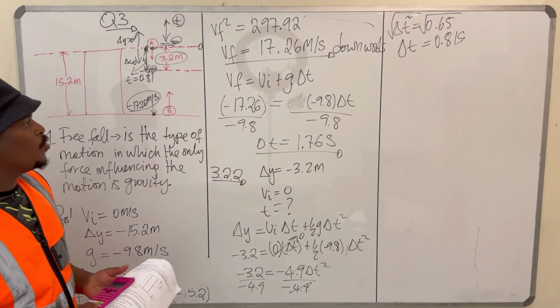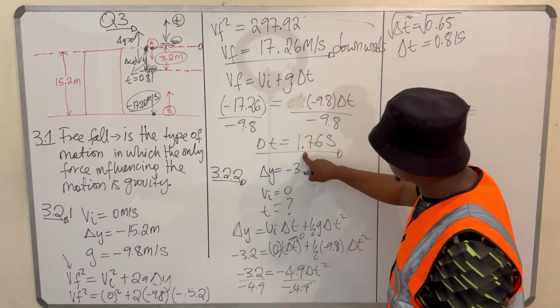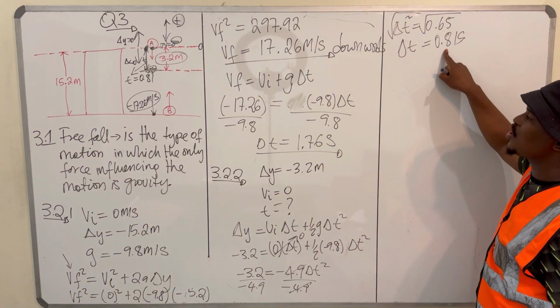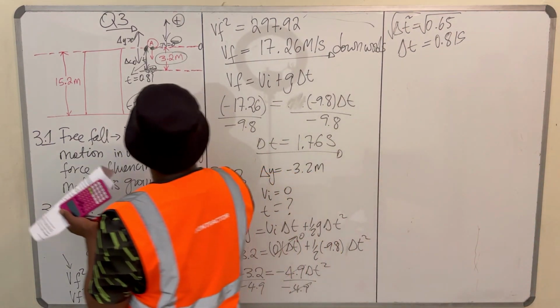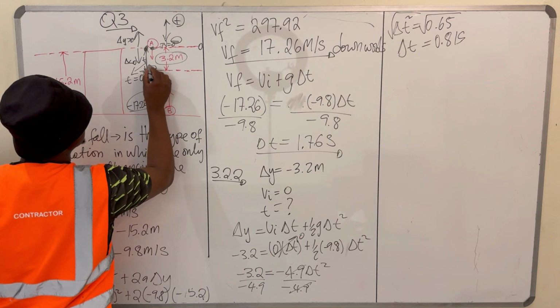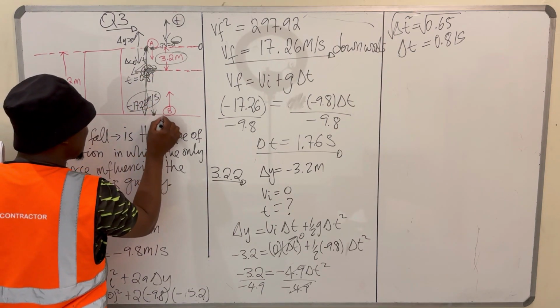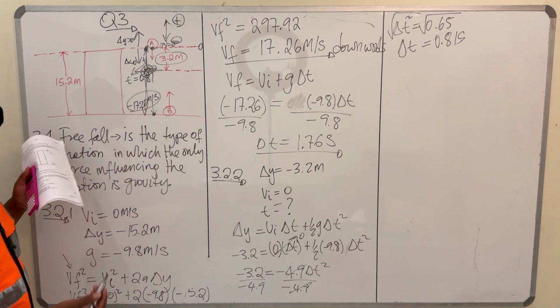Right? So if you subtract the entire motion of ball A by that time, which is 0.81 seconds, it will give you the time from this position up until it hits the ground. And this time that you'll get here is the time at which both of these balls were in motion together.